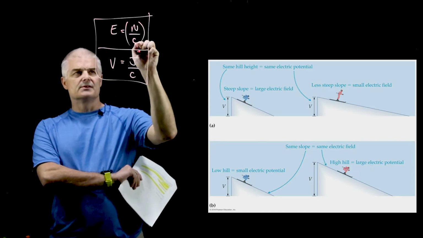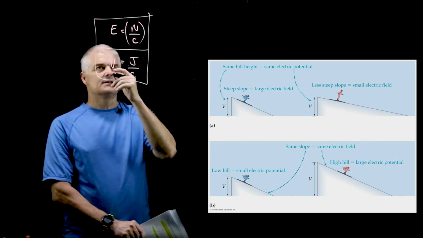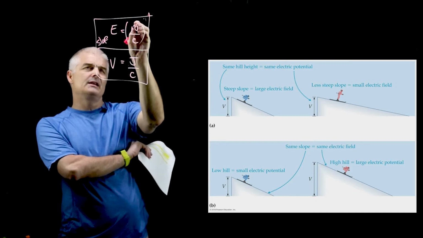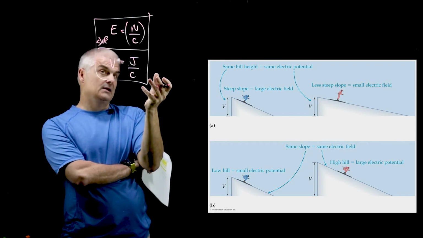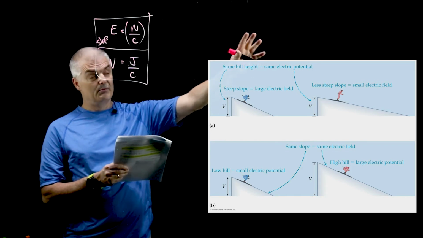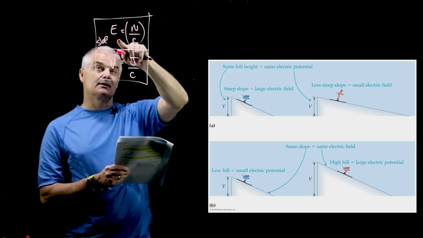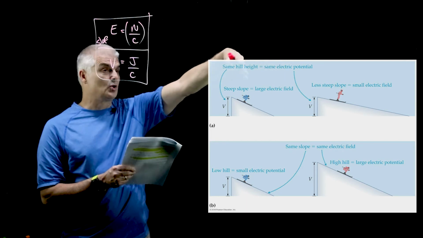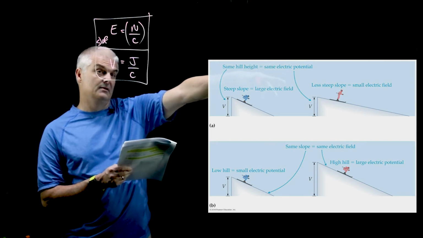To think about the units, maybe a better way is to look at these images, these ski slopes. The electric field is like the slope of the line. It's how much force you can get out for every mole of electrons. In picture number 1, you have a steeper slope than picture number 2. The voltage is just how tall the hill is. It's the total amount of potential energy that you can get out of the system.